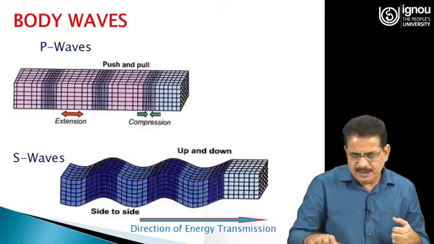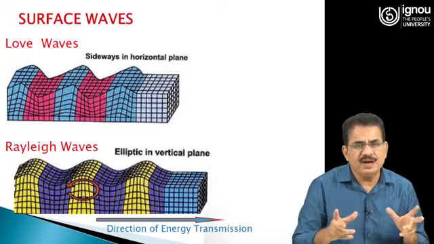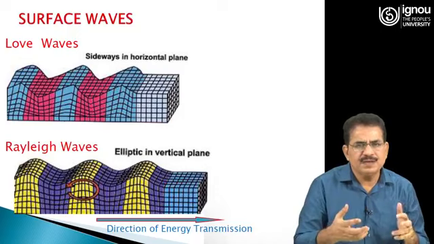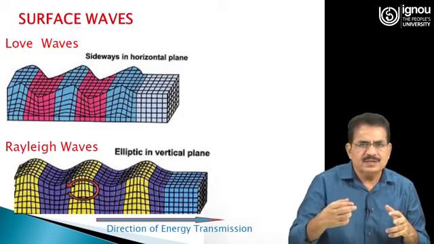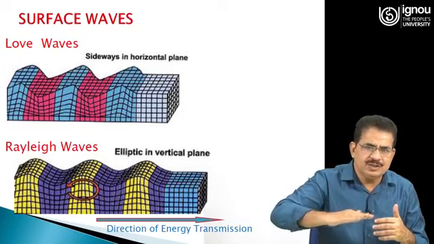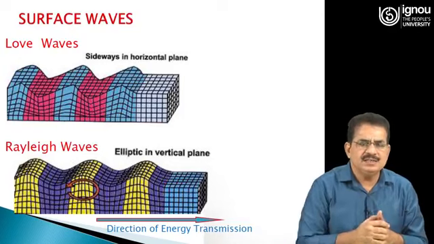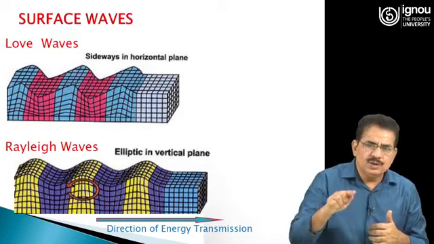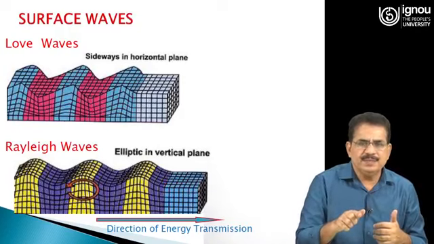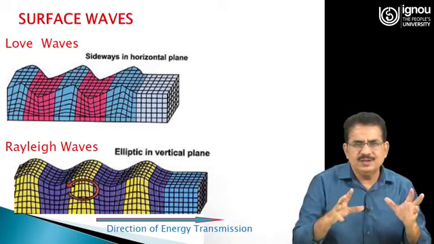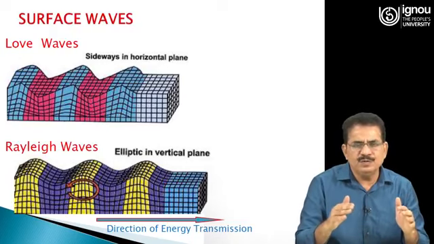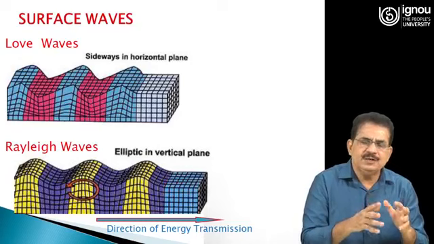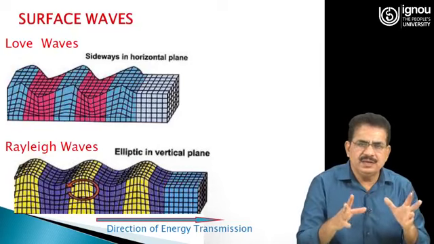Then surface waves are of two types: Love waves, in which side to side motion occurs in the horizontal plane, and another one is Rayleigh waves, in which elliptical motion occurs in the vertical plane. So, these are the waves through which this energy moves from the point of rupture to different locations in the world.